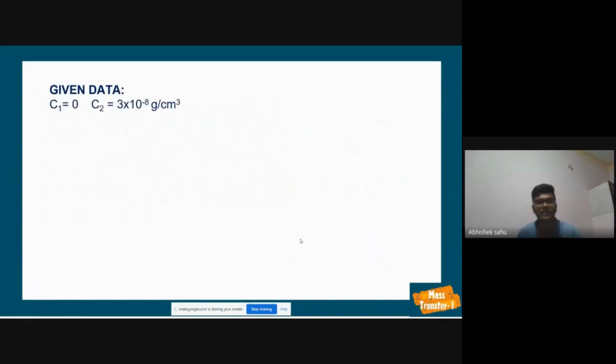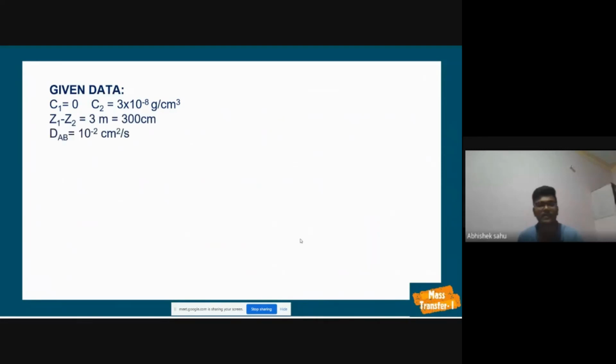Like we have the given data: C1 is equal to 0 as we are neglecting the concentration, and C2 is given as 3 into 10 raised to minus 8 gram per centimeter cube, and the depth is 3 meter or 300 centimeter, and the diffusion coefficient is 10 raised to minus 2 centimeter square per second. So now we are using the formula for Fick's first law of diffusion, which is JA equals minus DAB dCA by dZ.